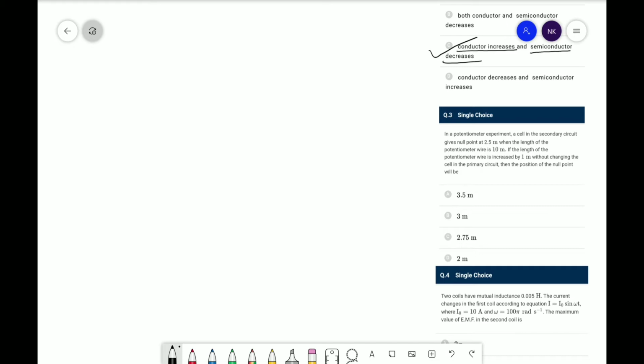Okay, so in case of the null point, you can say that the potential difference remains the same. So for the first condition, suppose the null point is here where V will be 0. So the potential difference across this as well as the potential difference across this will be equal. Suppose the potential difference across this one is V dash, across this one is V double dash.